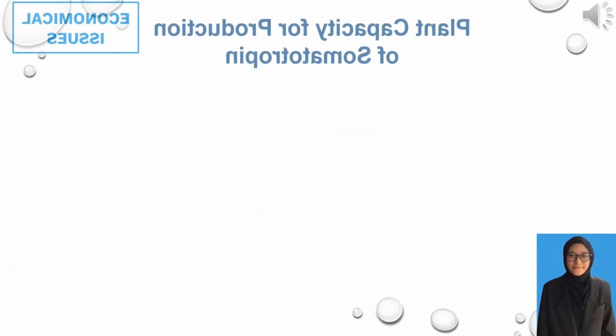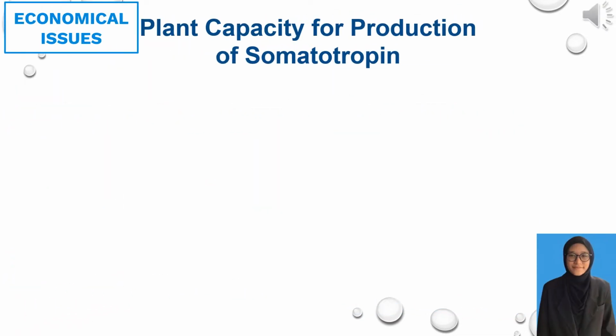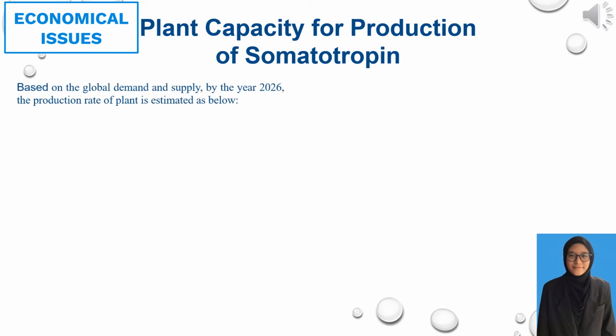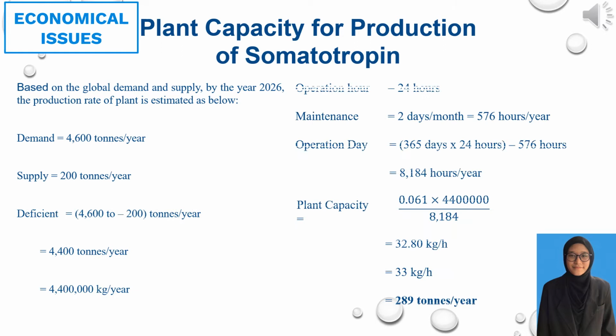Plant capacity for production of somatotropin. Based on the global demand and supply, by the year 2026, the production rate of the plant is estimated as below. The value for demand is 4,600 tons per year and for supply is 200 tons per year. Now we need to find the deficit by subtracting supply from demand.